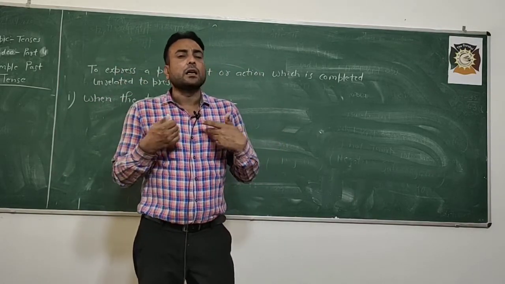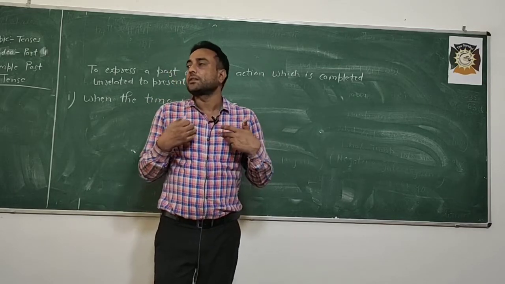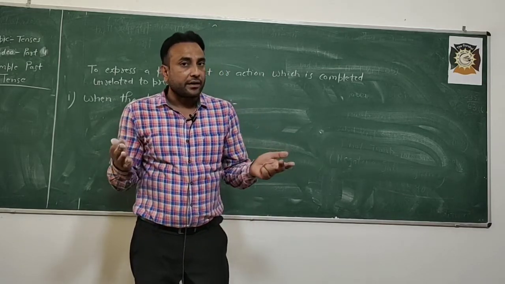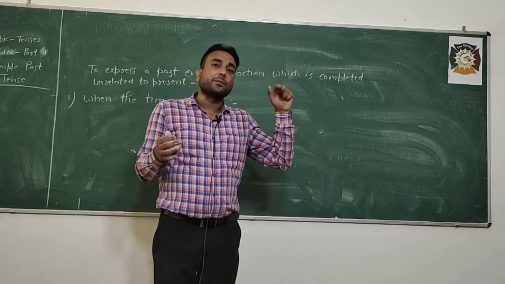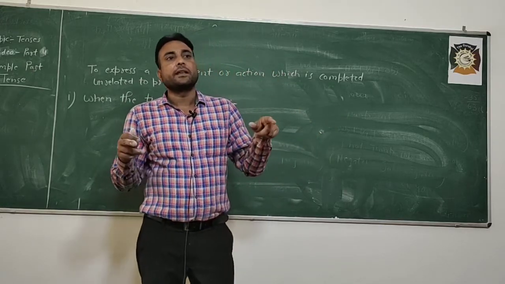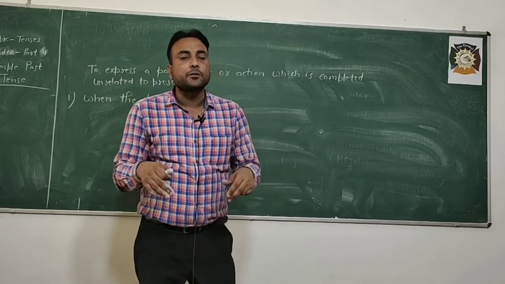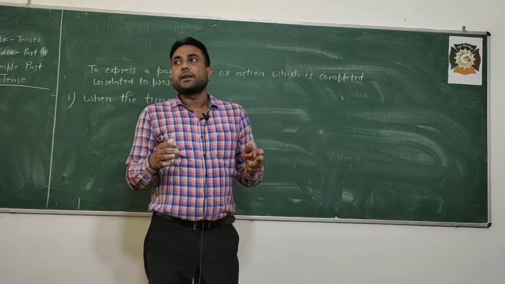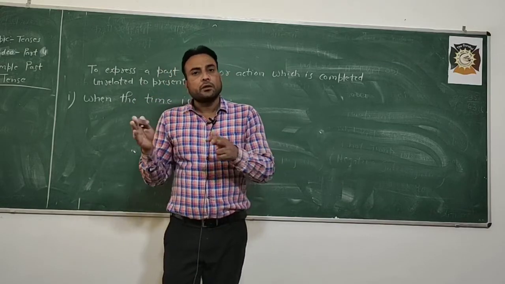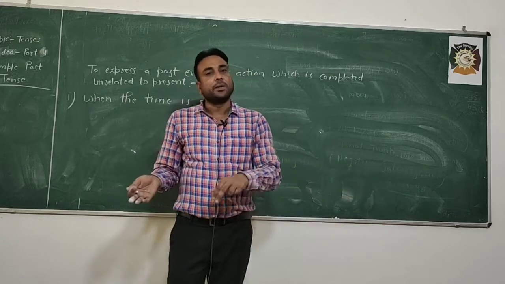If I say that I passed my post graduation in 2009-10, the action started somewhere in the past and finished in the past. It's not going on right now. If I say he worked in this factory from 1990 to 2000, the action started somewhere in the past and completed in the past.